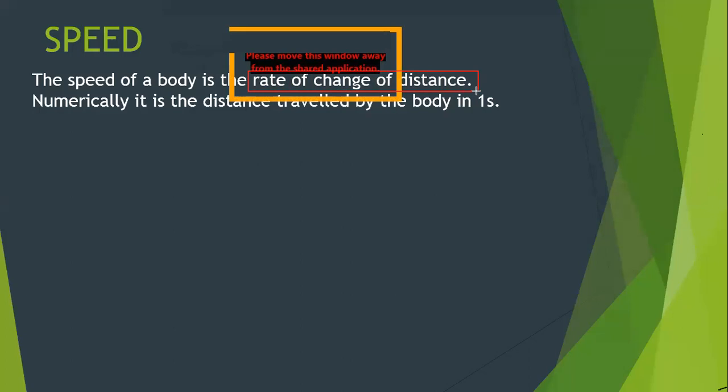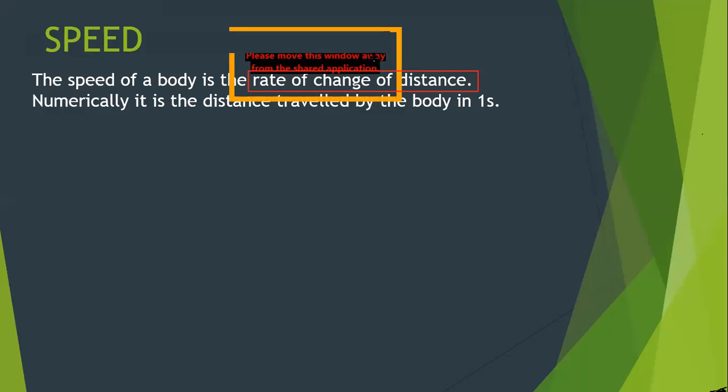That's why we use the word rate of. Whenever we use the word rate of, we are talking about a given time, a particular time. So numerically, it is the distance traveled by the body in 1 second. What does speed give us? Speed tells us how fast the object is moving. Exactly. If you want to know how fast any object is moving, you need to know its speed.